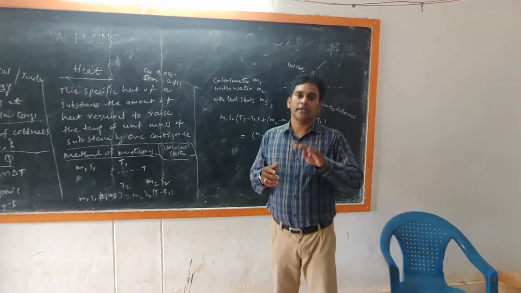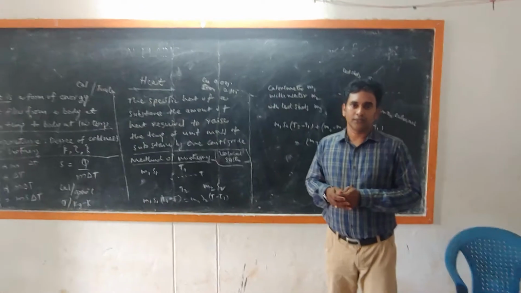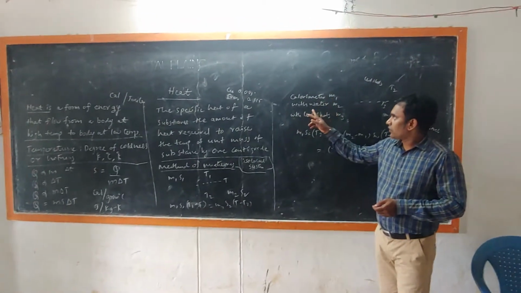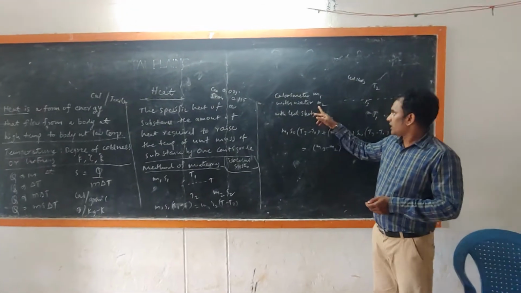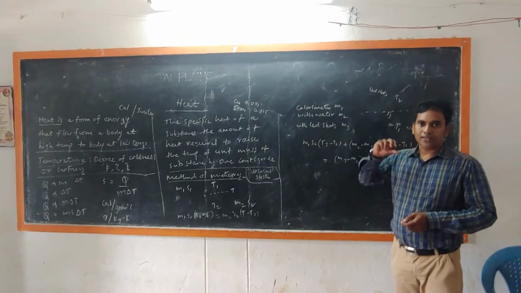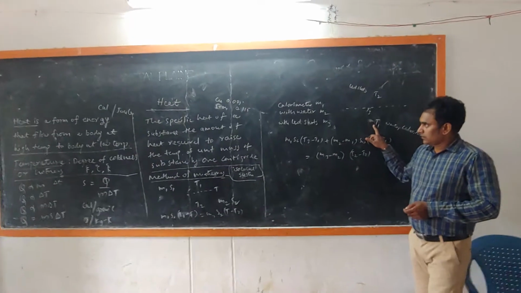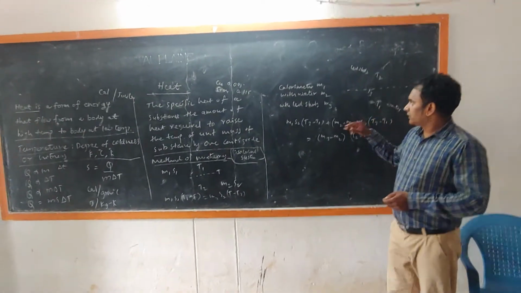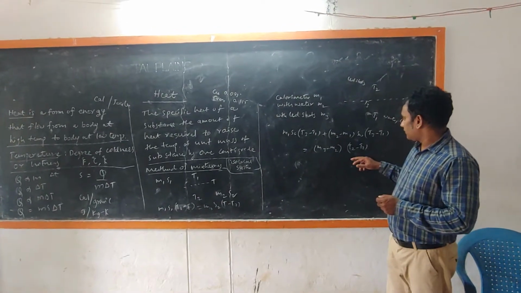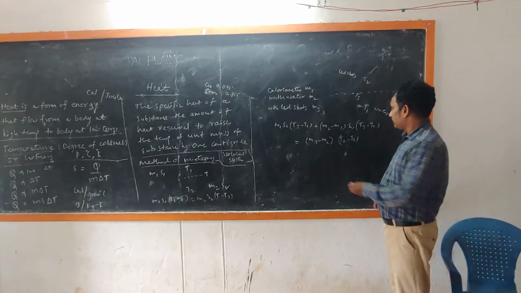That means there is no heat transfer between the system and the calorimeter. The calorimeter weight is m1 and with the water it is m2. Therefore, the weight of the water is m2 minus m1. They are kept at temperature T1. The weight of the calorimeter with lead shots is m3. Therefore, the lead shots' weight equals m3 minus m2.